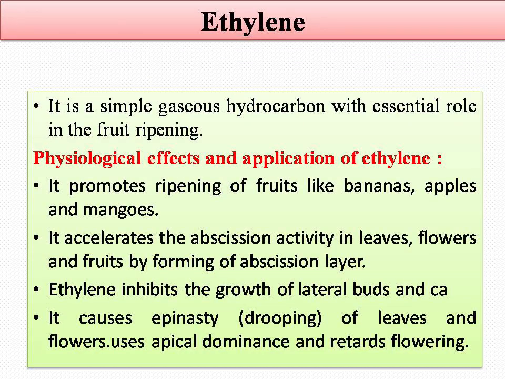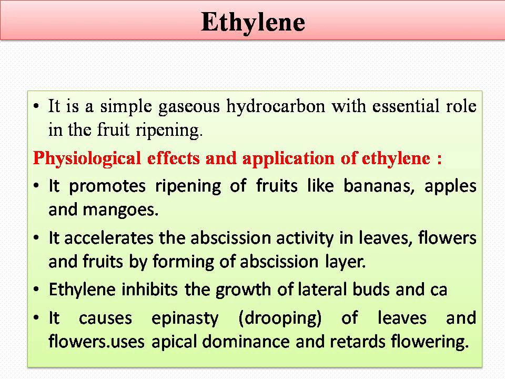Next, the fourth growth hormone, which is called ethylene. Mostly it is the growth hormone which is essential for fruit ripening. Ethylene is the simple gaseous hormone, a gaseous hydrocarbon, which is essential for fruit ripening. Let us study the physiological effects of ethylene. The first physiological effect of ethylene is fruit ripening; it promotes the ripening of fruits like banana, apple and mangoes.